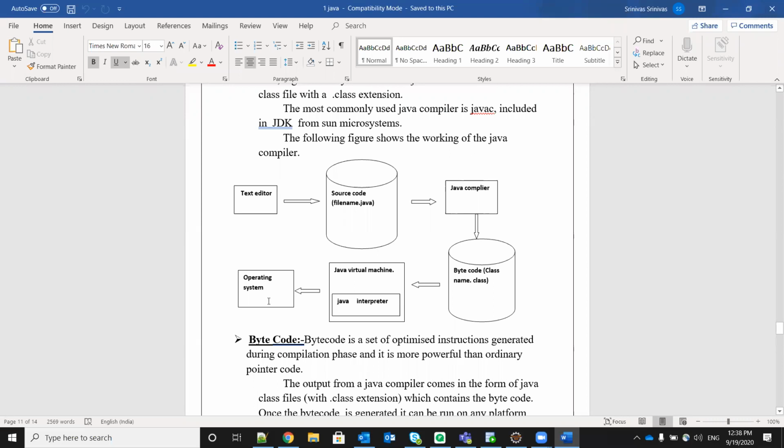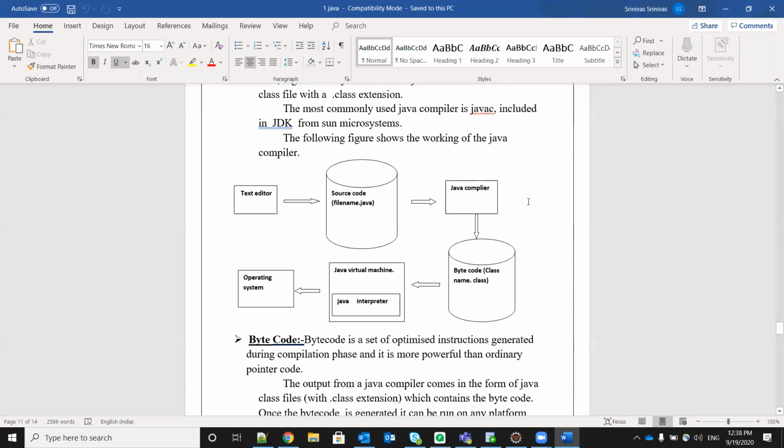Clear, girls? So how will it be done? In the text editor we will write the code, and it will be saved with the .java extension, for example hello.java. That is nothing but source code, which will be taken by the Java compiler.